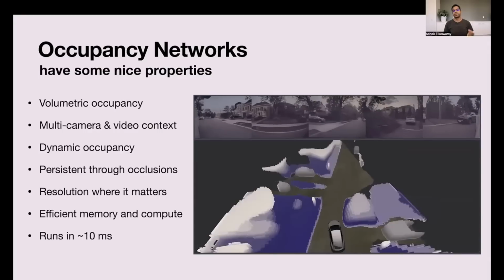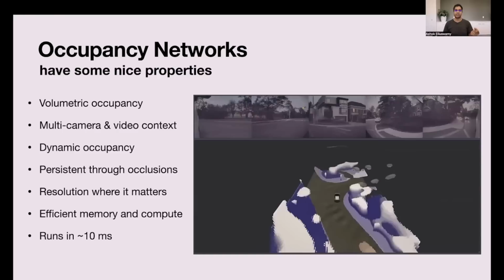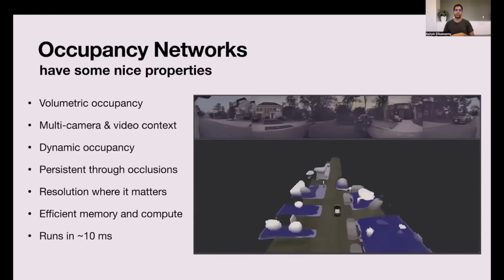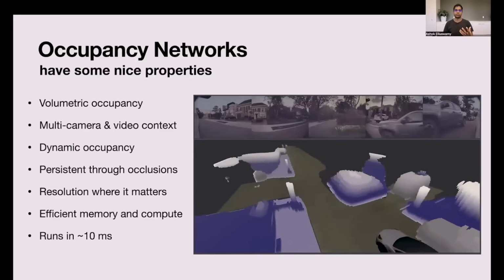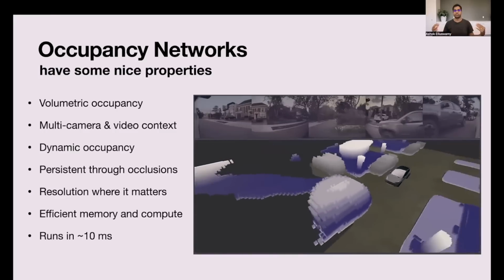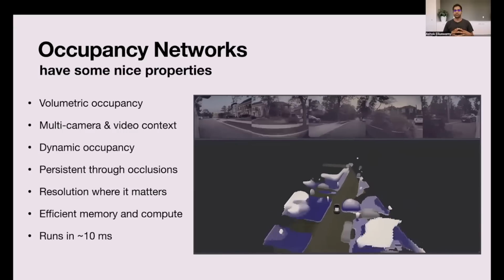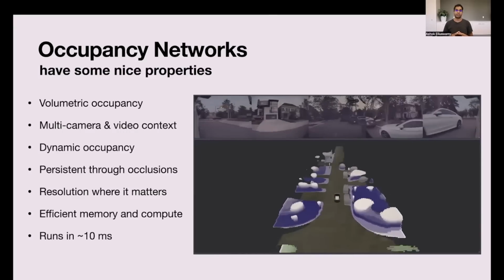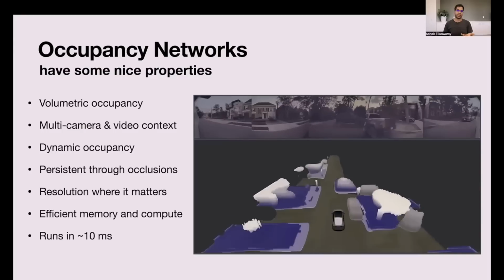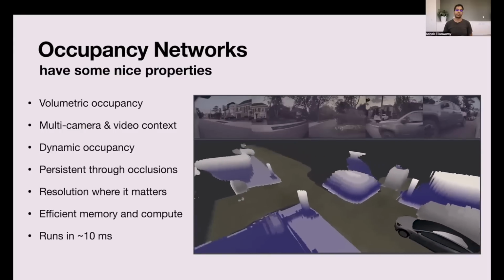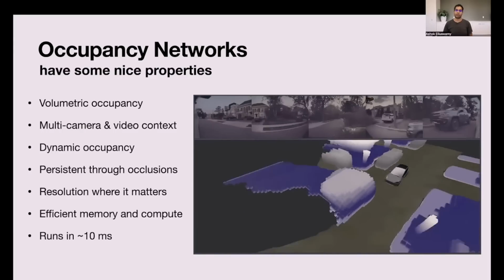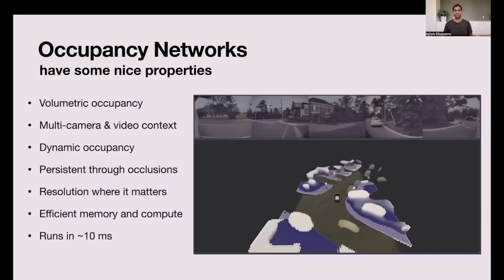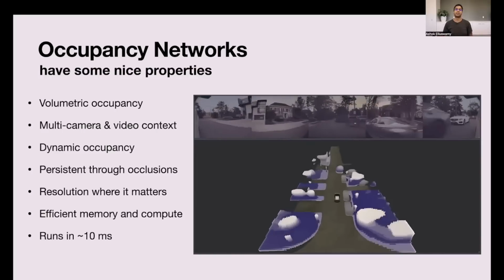Like I mentioned earlier, dense depth or drivable space in the image, there is very low resolution far away and very, very high resolution close by. But in the occupancy networks, you get almost uniform resolution throughout the volume that is relevant for driving. And that makes it extremely efficient. The networks that I'm showing here, for example, run within 10 milliseconds on our compute platform. This enables the network to be run at 100 Hertz, which is much faster than what the camera even produces the images at.